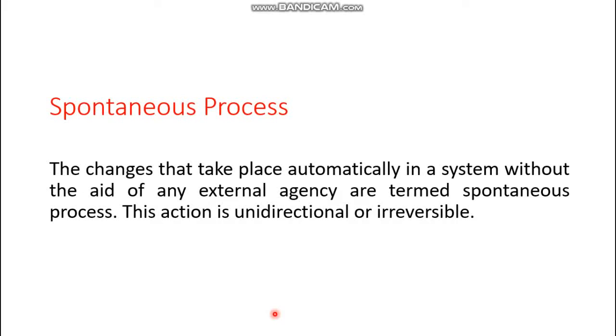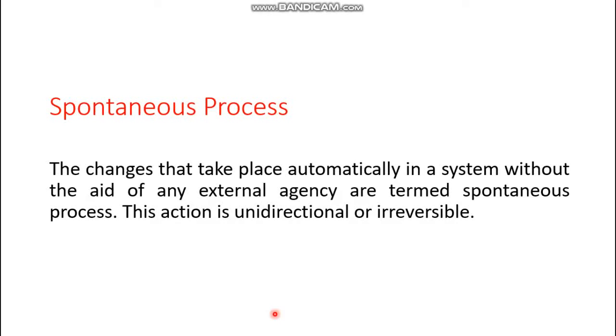So this is found to happen in the case of an irreversible process. Recall the difference between a reversible process and an irreversible process. We have mentioned that irreversible processes are unidirectional and spontaneous.